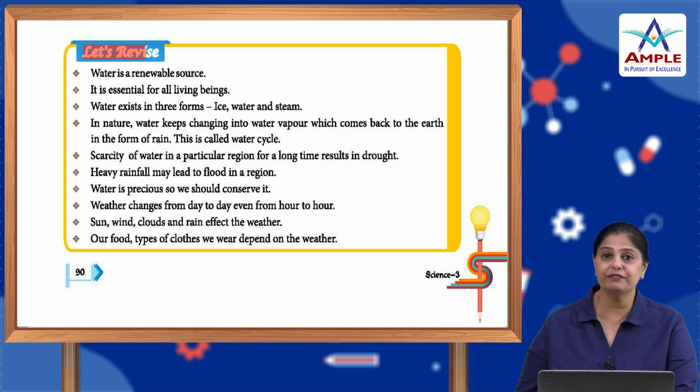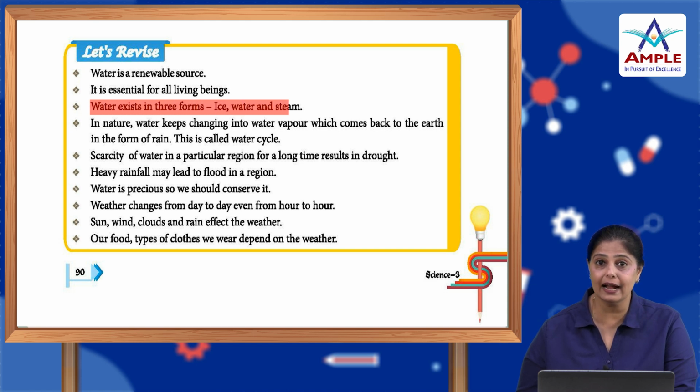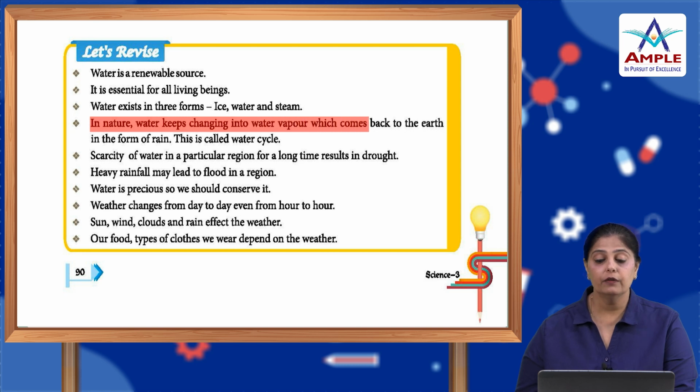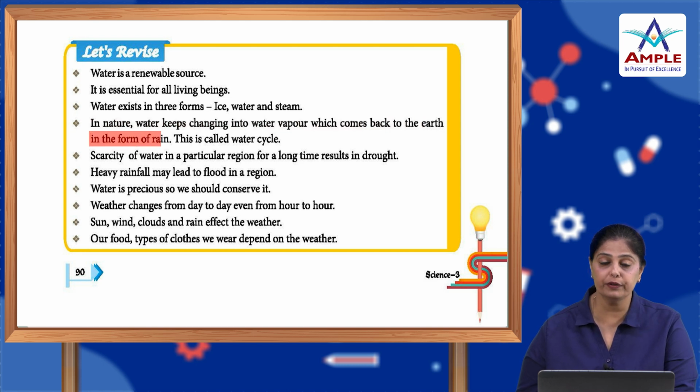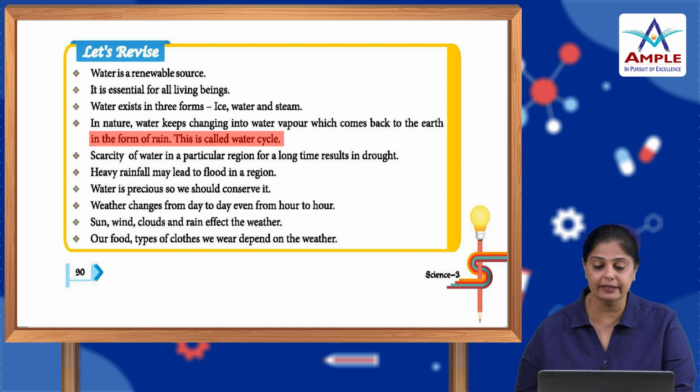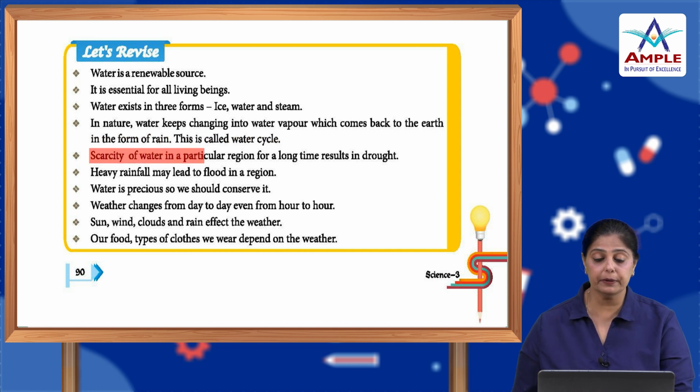Okay, now let's revise this chapter. Water is a renewable source. It is essential for all living beings and it exists in 3 forms, that is ice, water and steam. In nature, water keeps changing into water vapor, which comes back to the earth in the form of rain. This is called the water cycle. Scarcity of water in a particular place or for a long time results in a drought situation. Heavy rainfall leads to floods in a region. Water is precious, so we should conserve it.